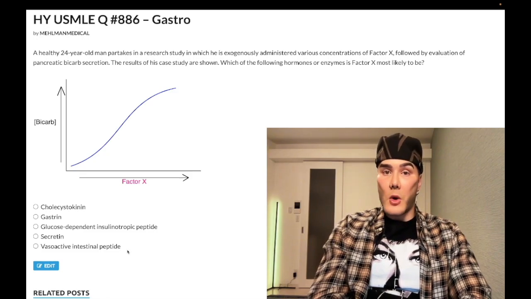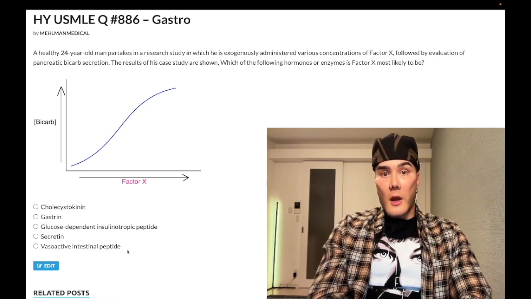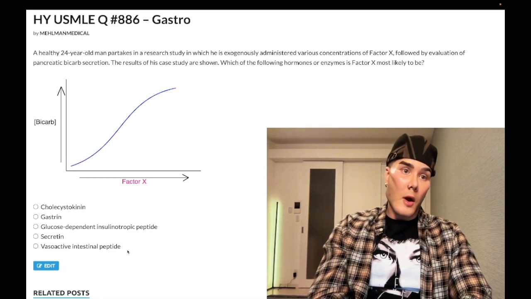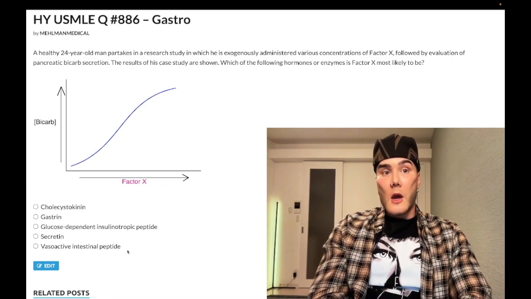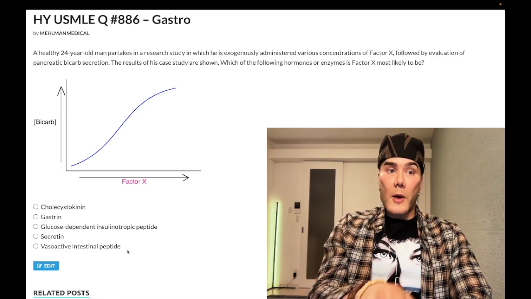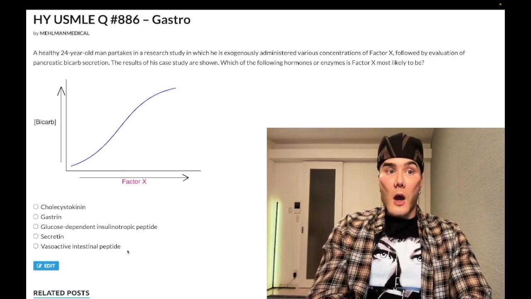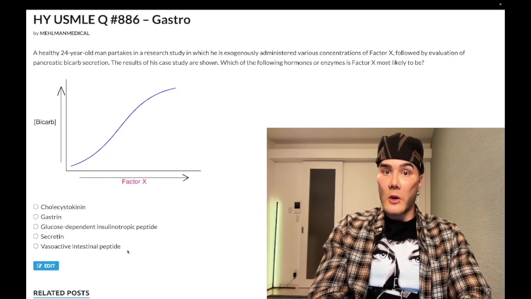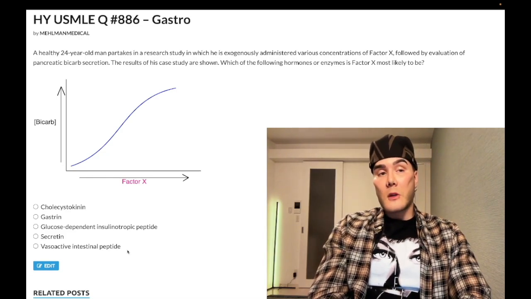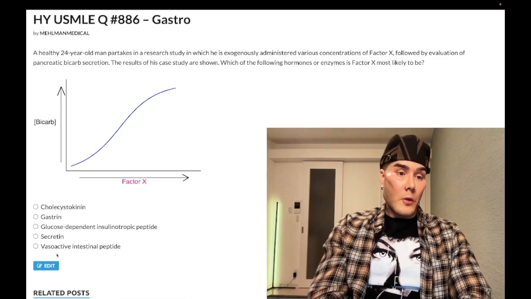It shows up on different forms. So VIPoma, aka Verner-Morrison syndrome, aka WDHA syndrome, watery diarrhea, hypokalemia, achlorhydria, so low chloride, hypokalemia, low potassium, watery diarrhea. That's a presentation for VIPoma, and then it can also present without WDHA syndrome and other surgery questions where you get a lacy facial rash, which is a little bit unusual as well, but I'm telling you it shows up. And not to be confused with necrolytic migratory erythema, which is a fancy rash you can get with glucagonoma, which of course the latter you would have increased serum glucose. Wrong answer.